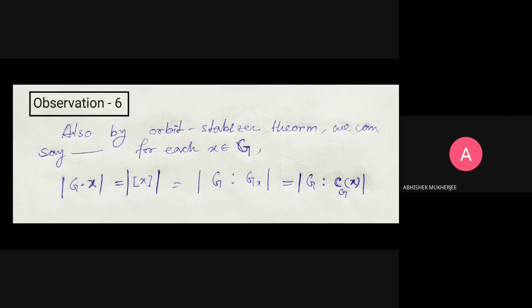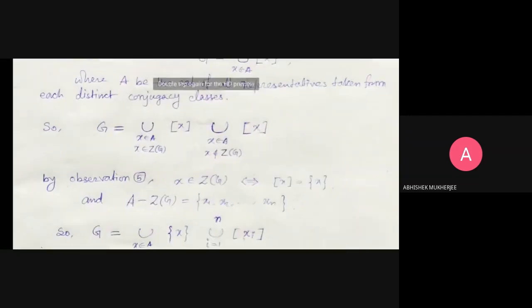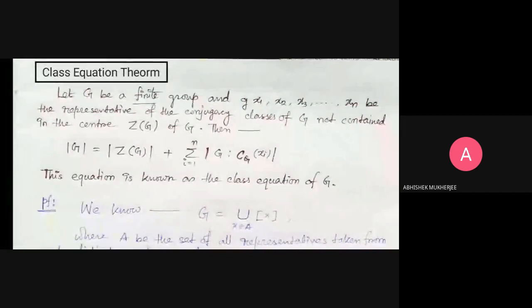This is our observation. Now we want to discuss the class equation theorem. What does the class equation theorem say? Let G be a finite group. Obviously, it is very important that it is a finite group, so I underlined it here. G is a finite group and x1, x2, x3, ..., xn (sorry, this is a printing mistake, G will not be written here) be the representatives of the conjugacy classes of G not contained in the center Z(G) of G.